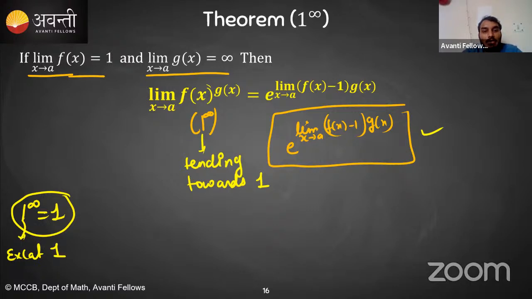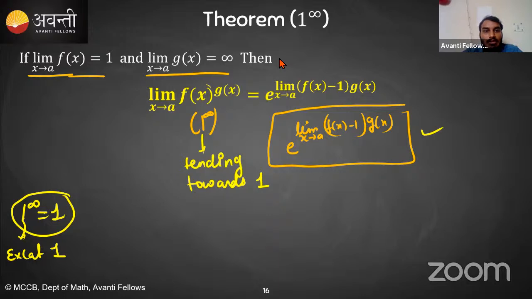Tell me quickly in the chat box. Is this clear or not? Do you have any doubt regarding this? So whenever we have 1 raised to the power infinity, we can write this as e raised to the power limit x tends towards a of (f of x minus 1) into g of x. Clear? Any doubt so far?